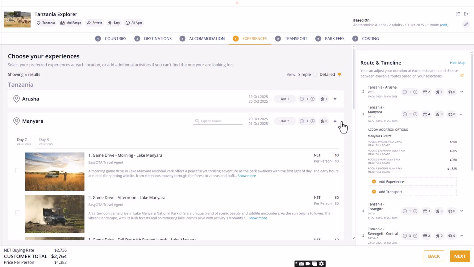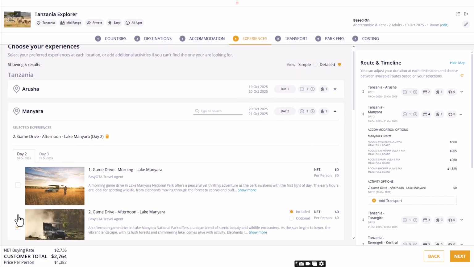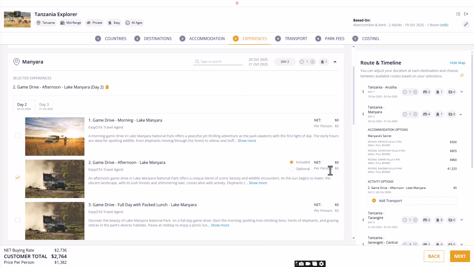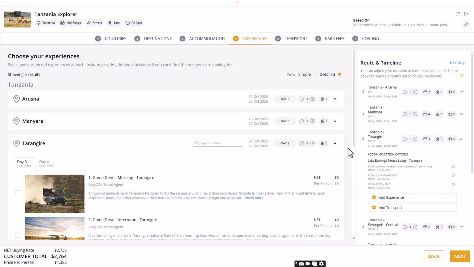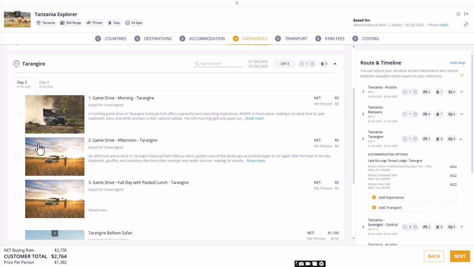When we arrive in Manyara, we'll add an afternoon game drive. This activity won't have pricing. It's simply used to give the client a clear day-by-day breakdown of what they'll be doing. On day 3, we won't include any activities as it's a travel day. In Tarangaya, we'll schedule another afternoon game drive.